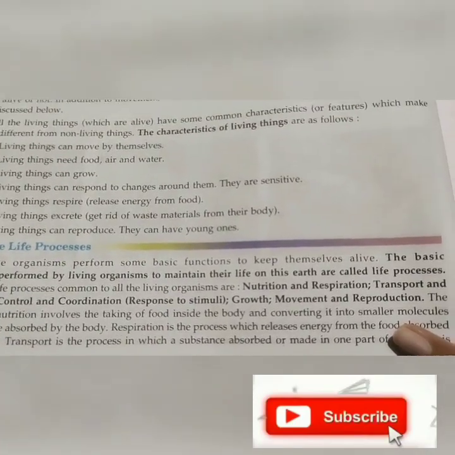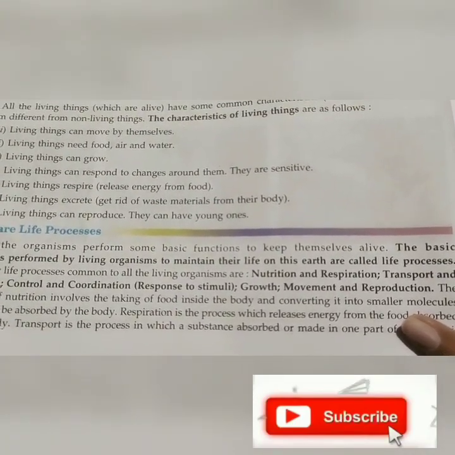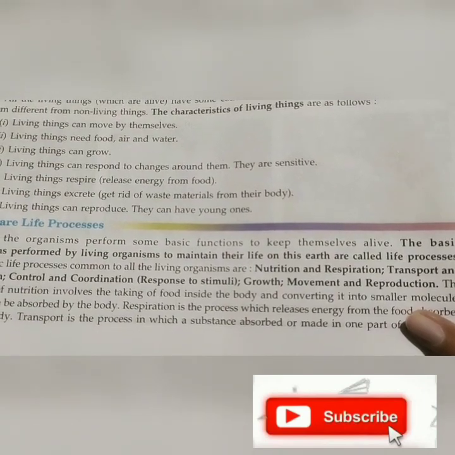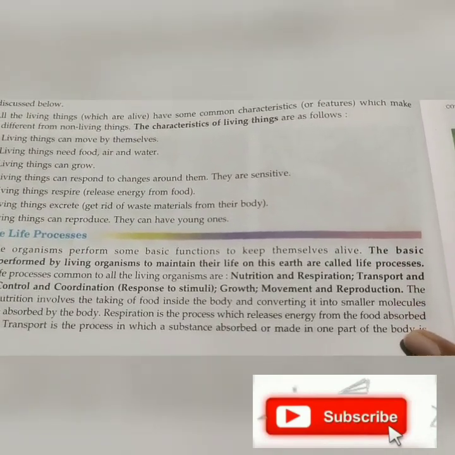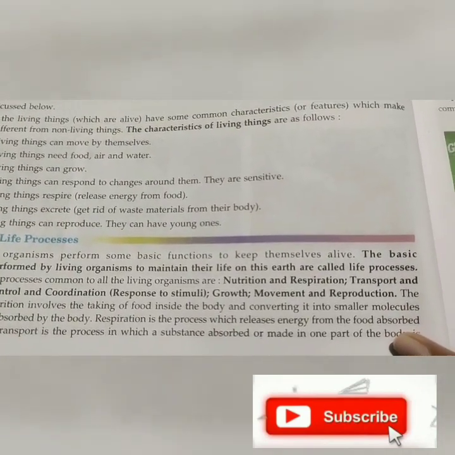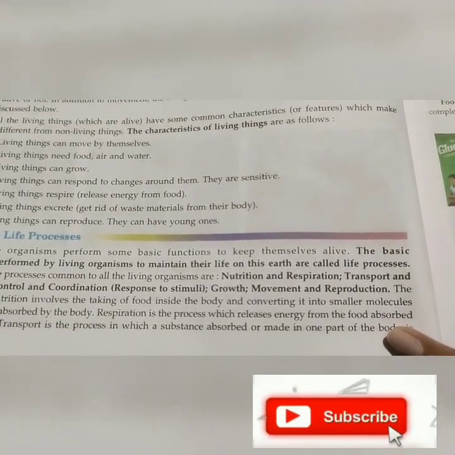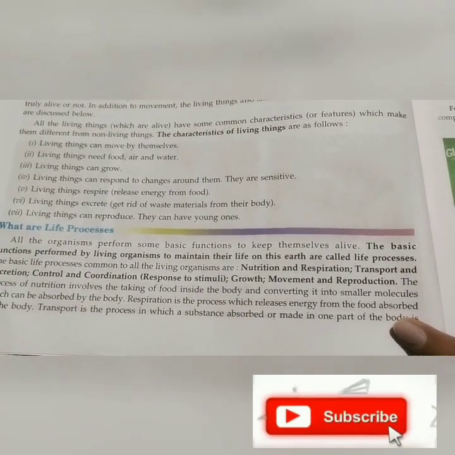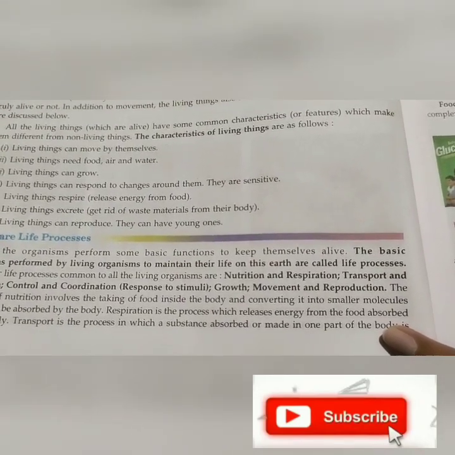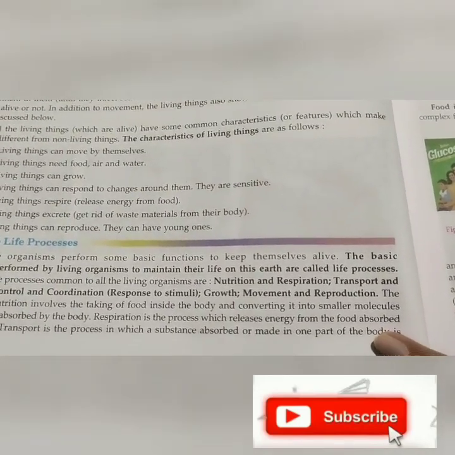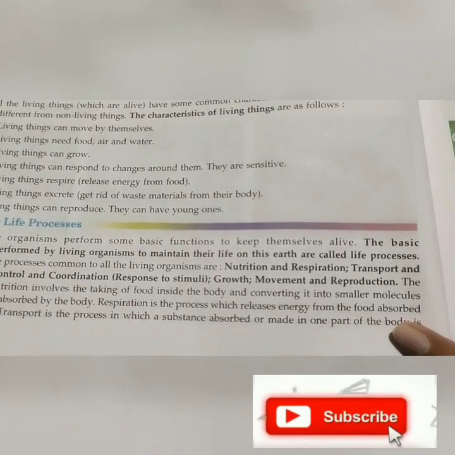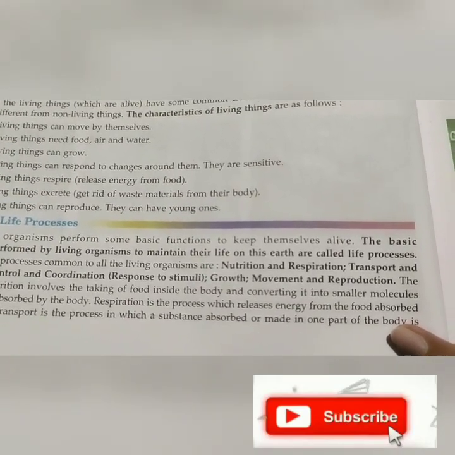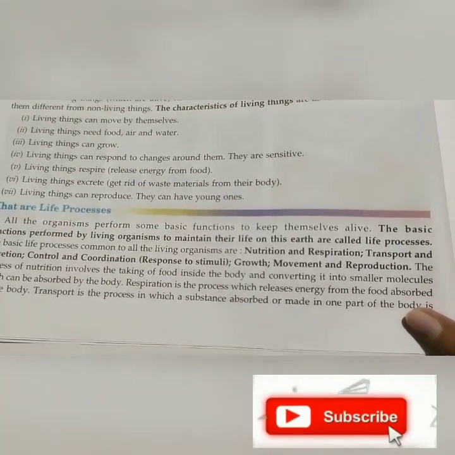Means I or you or anybody else can move from here to there, can do such functions. Means our body can do them. So they keep themselves alive. So the basic functions performed by the living organism to maintain their life on this earth, रहने के लिए, जीने के लिए, खाने के लिए और बाकी जो काम है वो कर सकते हैं. तो this is called life processes.